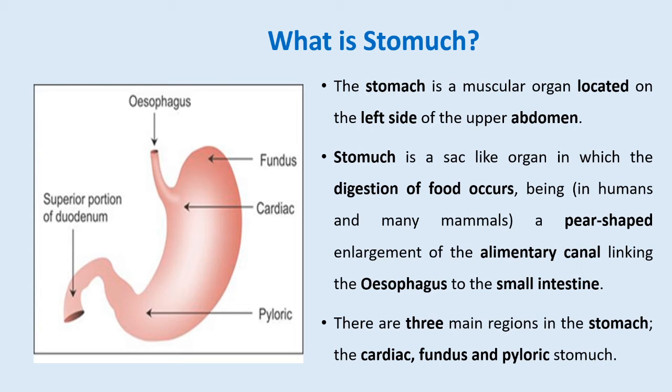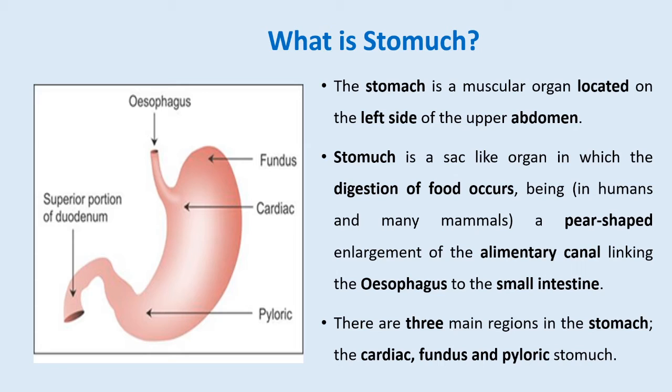Now we focus only on the stomach because in the next slide we will deal with the histological structure of the stomach. So here externally we can see the structure, or anatomically the structure of the stomach is divided into three important parts, that is cardiac stomach, fundic stomach and pyloric stomach.